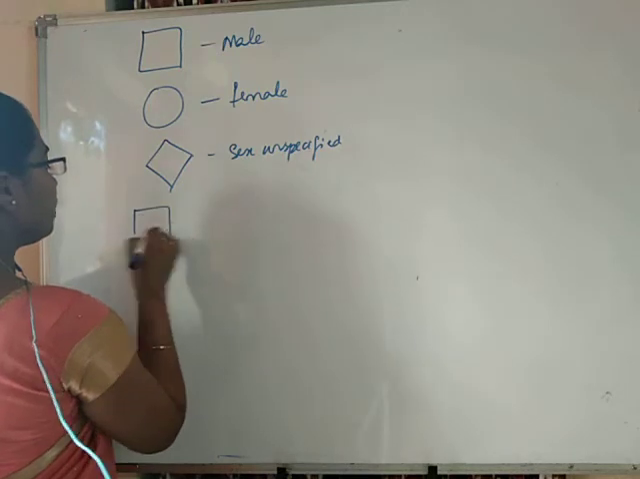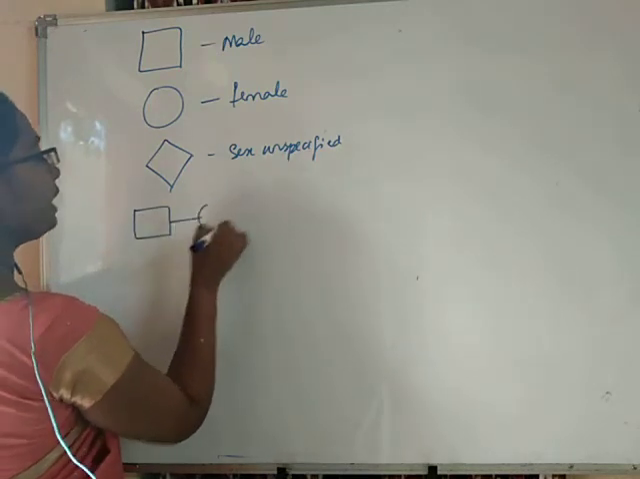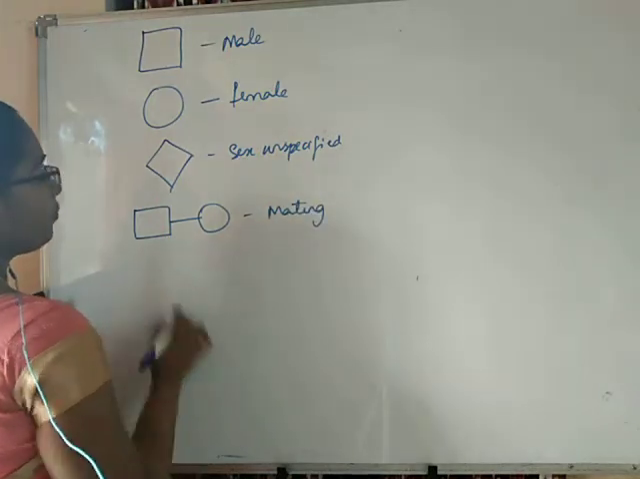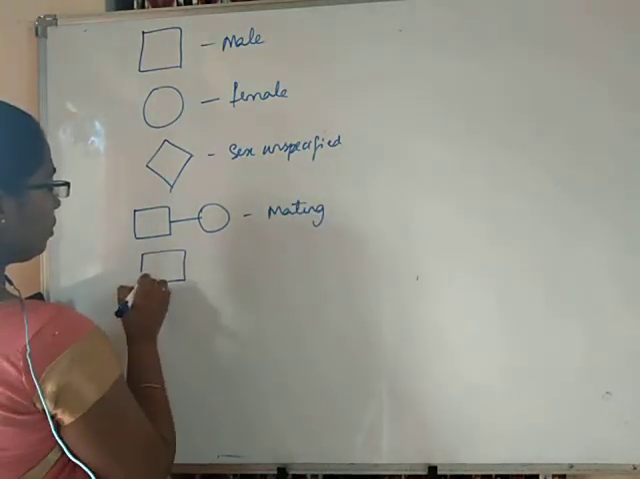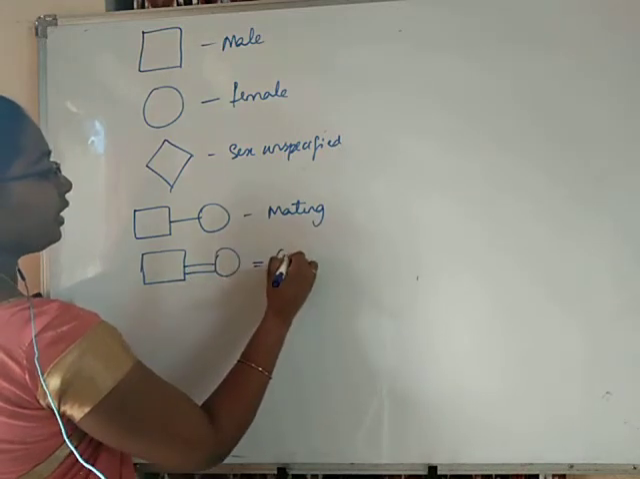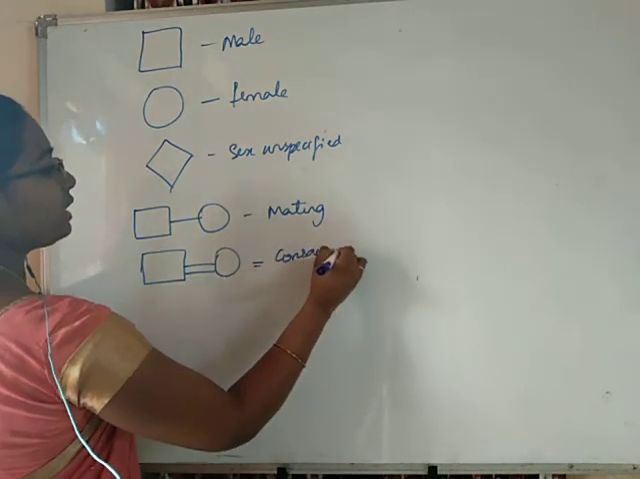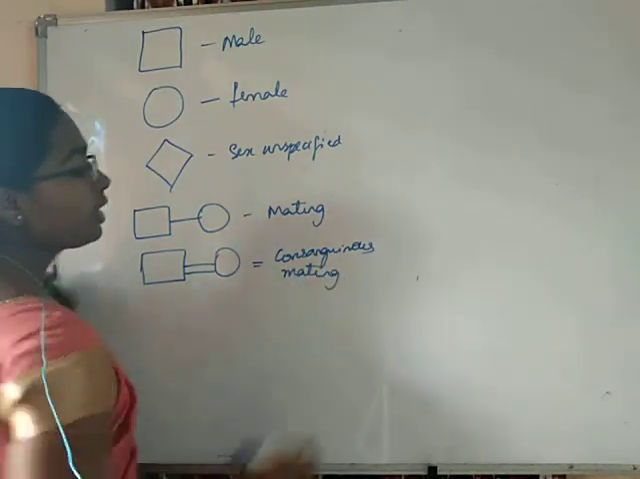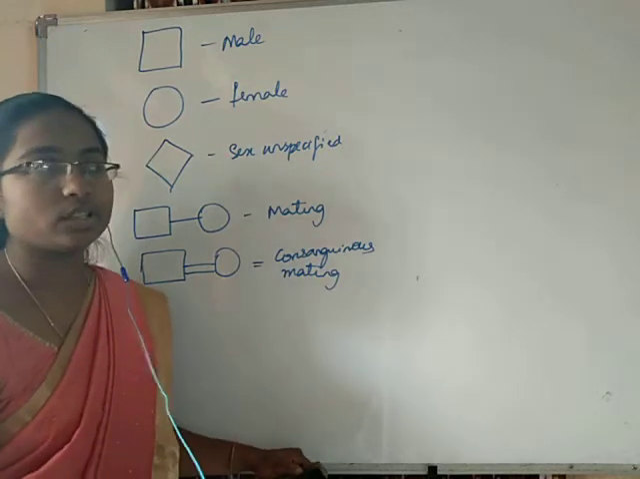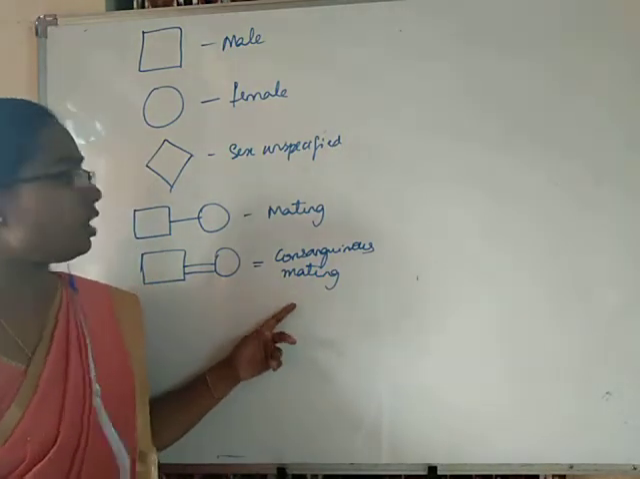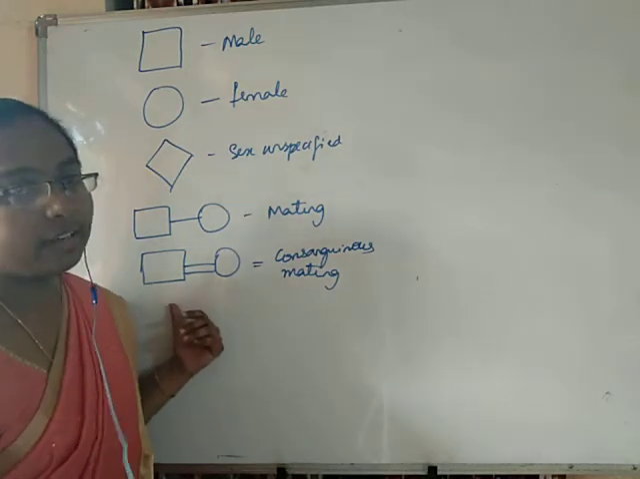A line drawn between a male and female indicates mating. If two lines are drawn between a male and female, it indicates consanguineous mating. Consanguineous mating means mating between related individuals, blood related individuals.